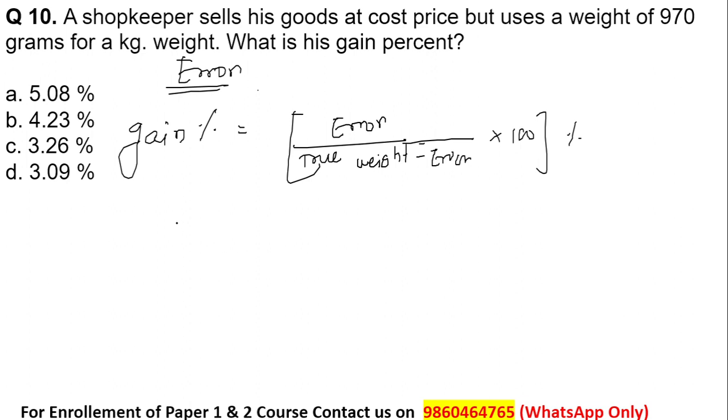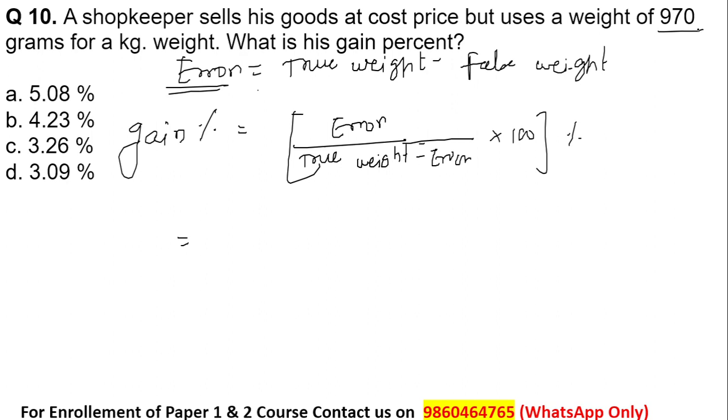So the error is calculated as, again, true weight minus false weight. True weight, what is the exact weight or the actual weight, minus the false weight will give us the error. So here the true weight is 1000. Okay, for 1 kg, how many grams are there? 1000 grams, and the weight they have used over here is 970.